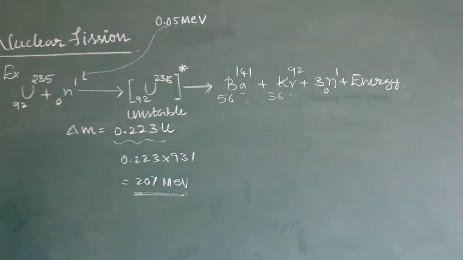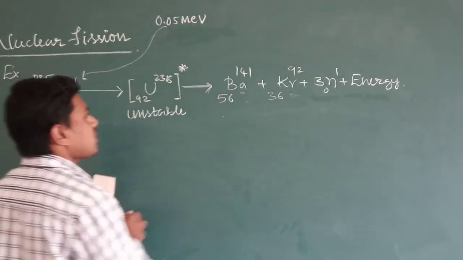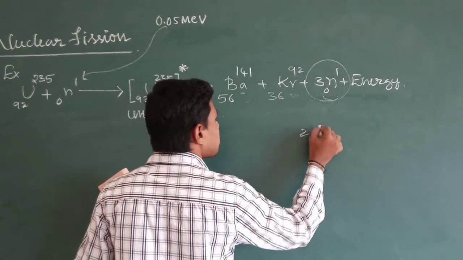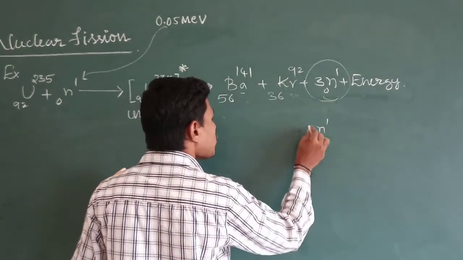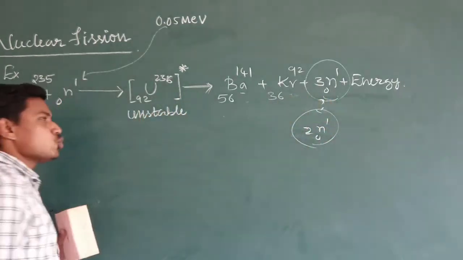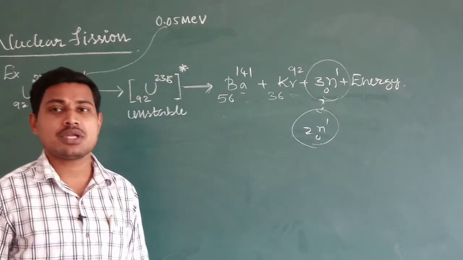And remember, the neutrons which are produced in the fission, that is 3 neutrons, sometimes 2 neutrons will be produced. So in general, 2 to 3 neutrons will be produced during the nuclear fission reaction.